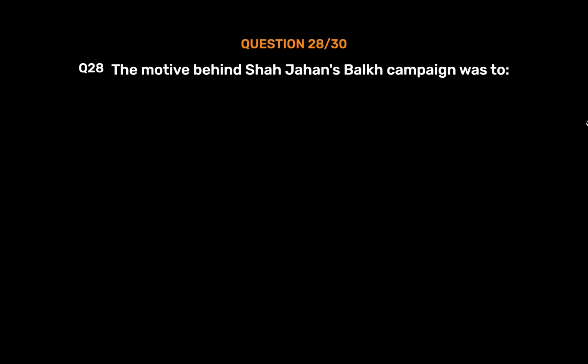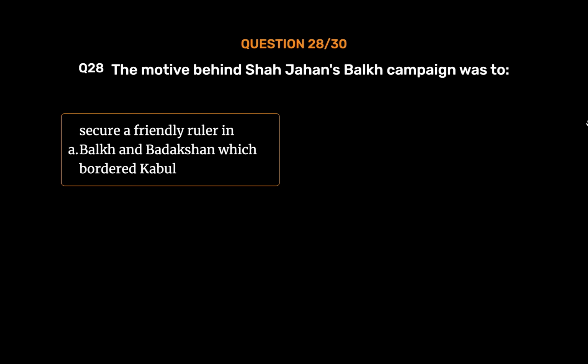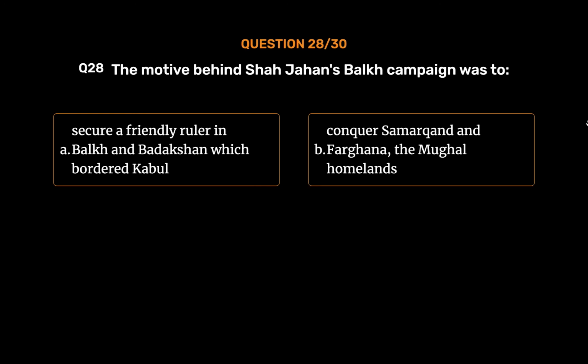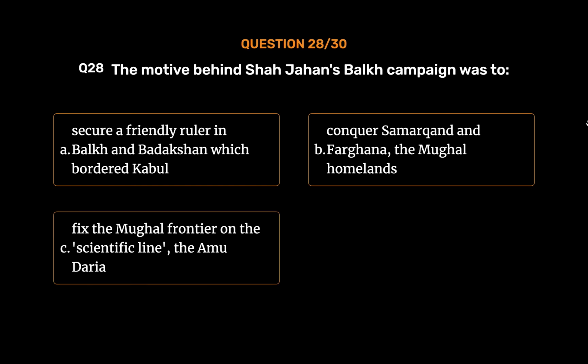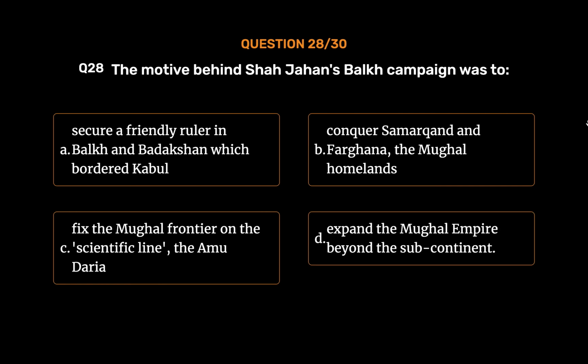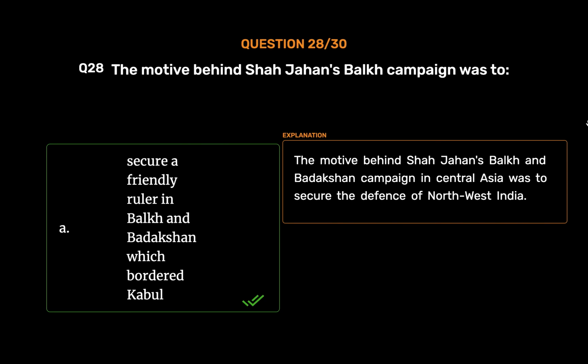Question number 28. The motive behind Shah Jahan's Balkh campaign was to: Option A. Secure a friendly ruler in Balkh and Badakhshan which bordered Kabul. Option B. Conquer Samarkand and Fargana, the Mughal homelands. Option C. Fix the Mughal frontier on the scientific line, the Amu Darya. Option D. Expand the Mughal empire beyond the subcontinent. The correct answer is Option A. The motive behind Shah Jahan's Balkh and Badakhshan campaign in Central Asia was to secure the defense of northwest India.